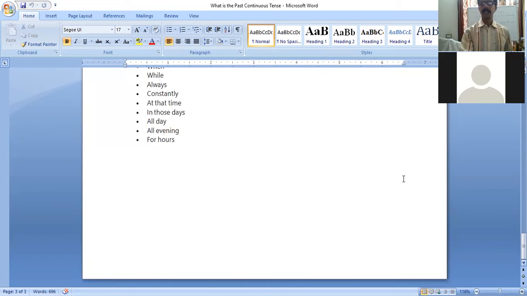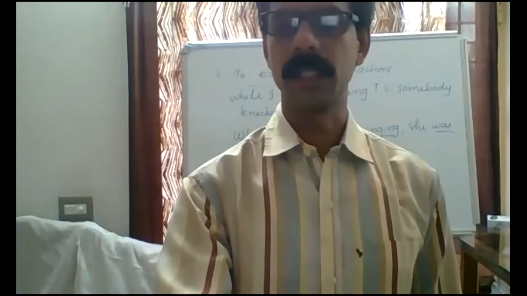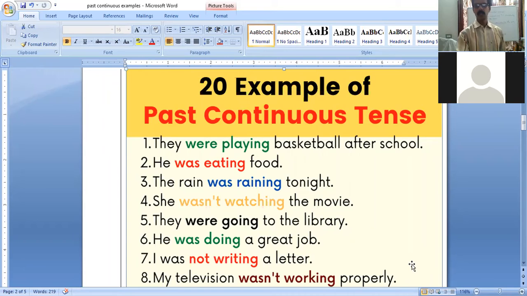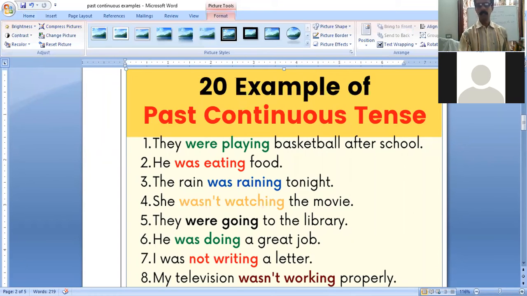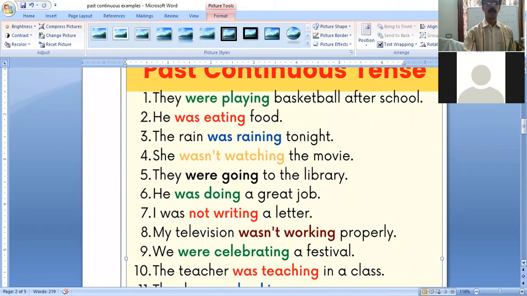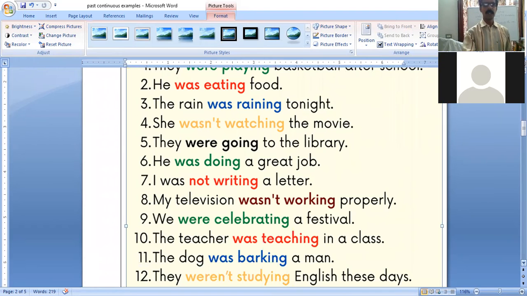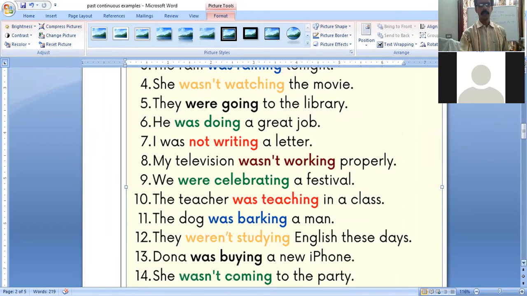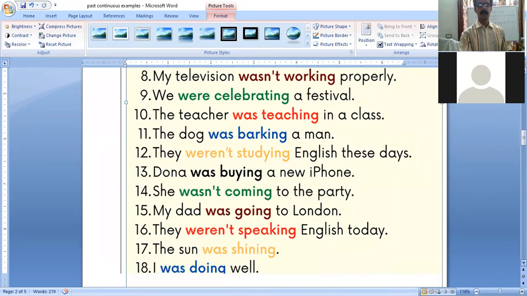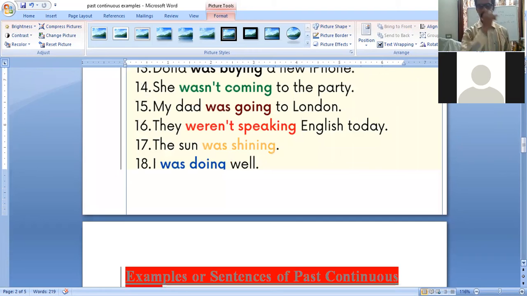Okay. Let us go to one last item, that is examples. Let us see these examples. There are 20 examples I am giving to you here. You can become familiar with these 20 examples; the tense forms, that is the verb forms, are given in different colors. Was eating, were playing, was raining, wasn't watching. Negative also there. Were going, was doing, not writing, wasn't working, were celebrating, was barking, wasn't coming, was going, weren't speaking, etc.